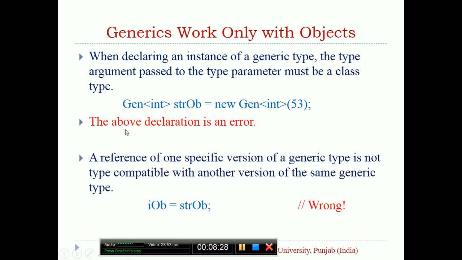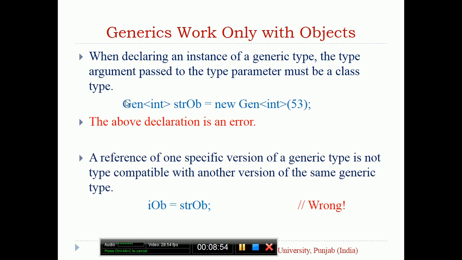Say you are passing an int here. int is a primitive data type and generics are only meant to work with objects. In this case, you have to pass Integer, which belongs to the Number class. Then it will be correct. The above declaration is an error because you are using a primitive data type.